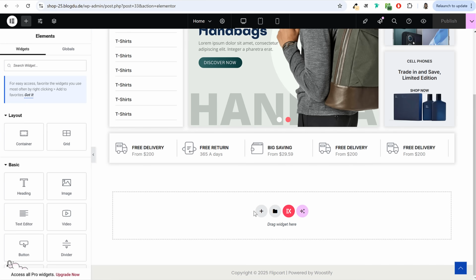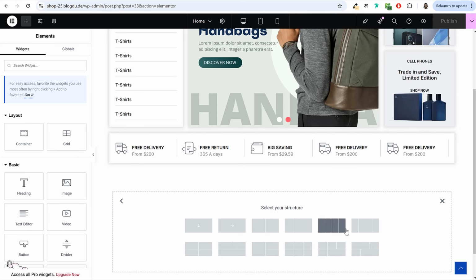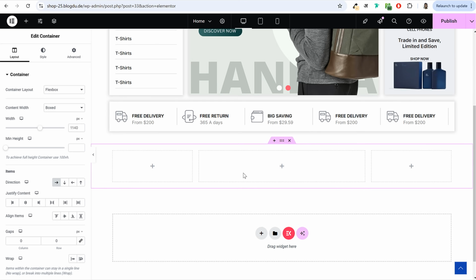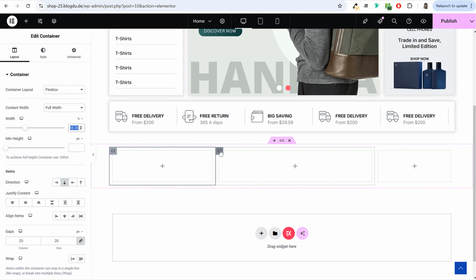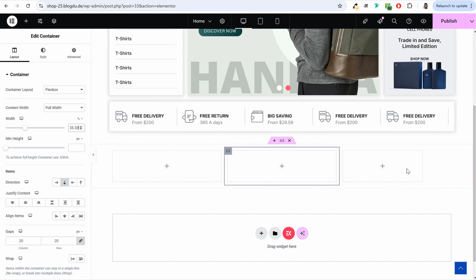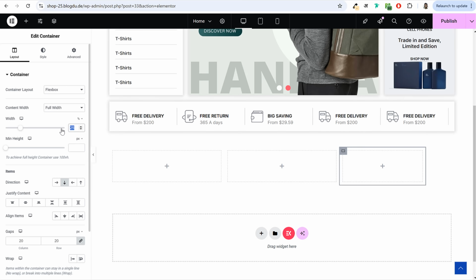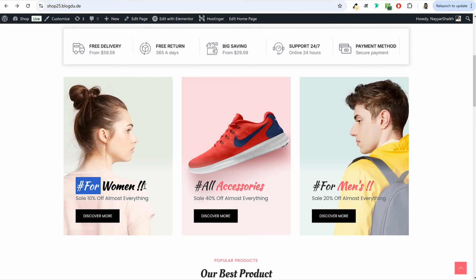First of all, come back over here, click on this plus button, flexbox, and select 3 columns. Okay, maybe let's select this one. But if you want equal 3 columns, we'll click on this left column. Instead of 25, we'll make it 33.33. Same thing with the middle column: instead of 50, 33.33. Right one as well: instead of 25, 33.33. Now inside this, we want this text.